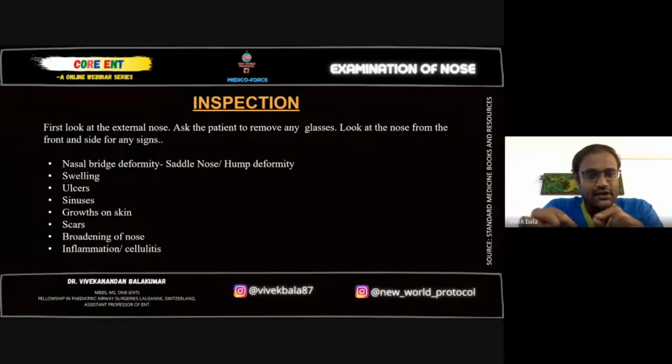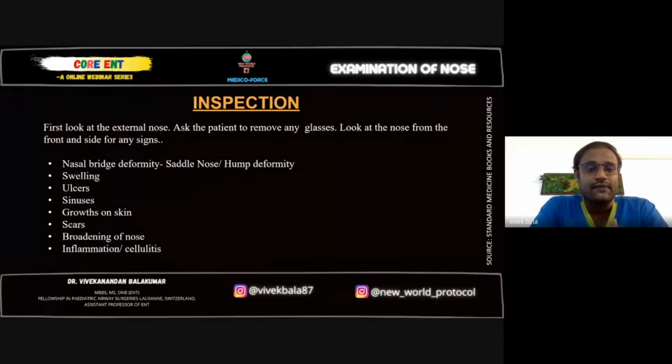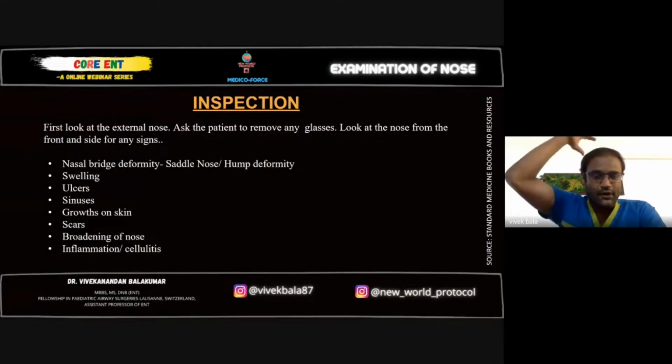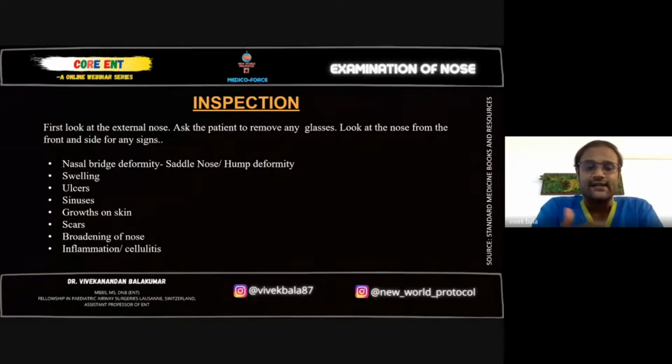clearly mention it in your examination paper. If you see a crooked nose deformity, mention there is a crooked nose deformity, with external deviation to whichever side. Is the ala retracted? Some patients who have had an injury over the nose will have the ala constricted on the side where the injury has happened. And look at the nose from the front and side. You stand at the patient's head, on top of the head, and you see the nose from the top. You see from the front and from the sides to see whether any deformities are present.